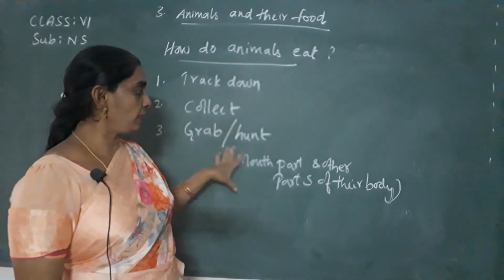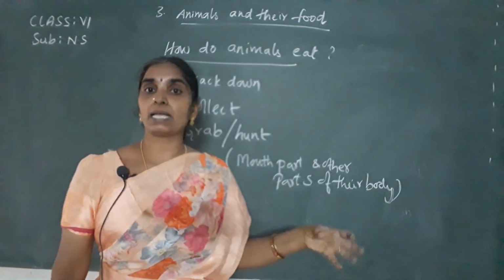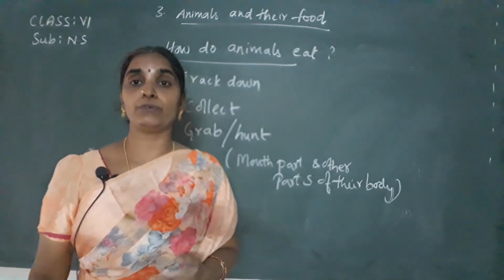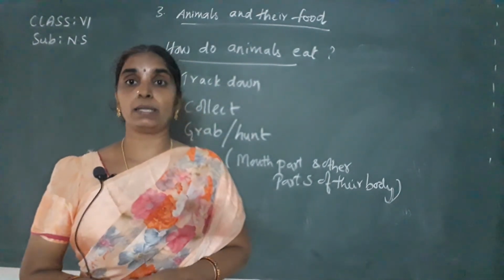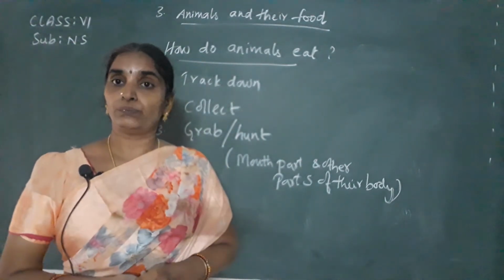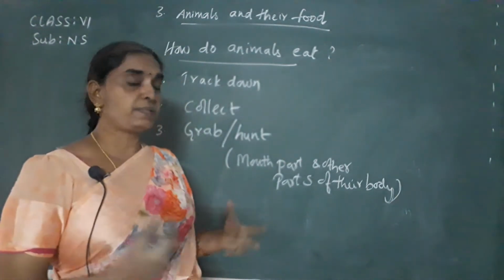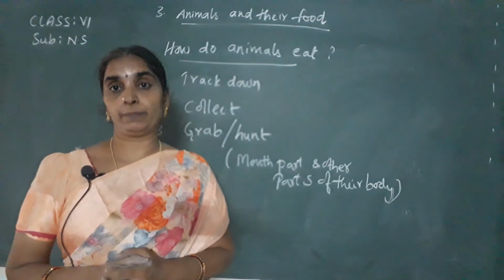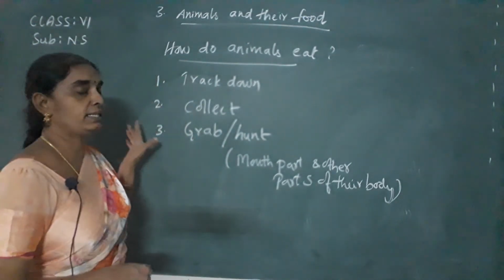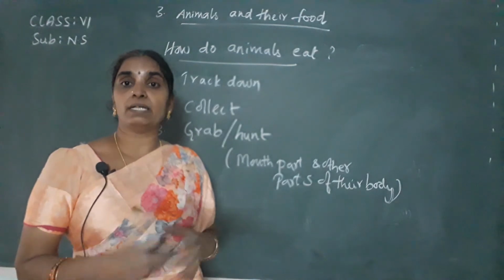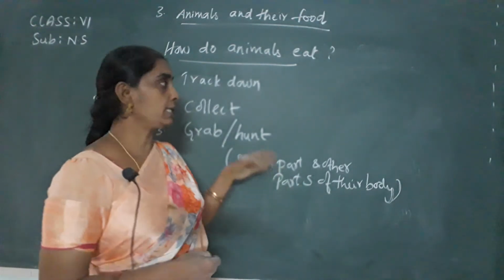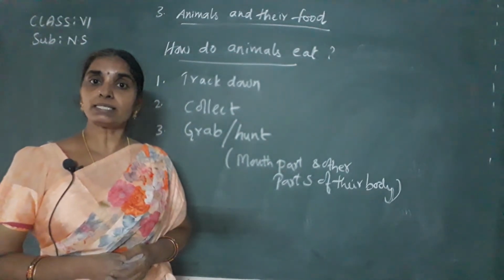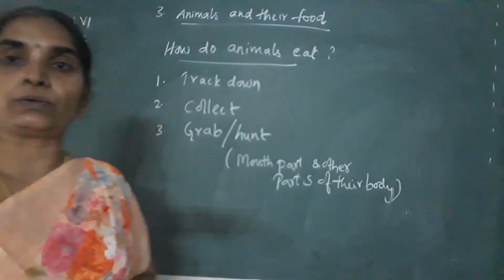Okay children, besides mouth parts, they use other parts like nails, hands, that is legs. Some of them use their beaks; if you see the birds, they use their beaks to track and collect their food. Some hunt the food by keen observation. Is it clear? So different animals use different methods in collecting and grabbing the food. Now you are going to see this topic, children. Note.